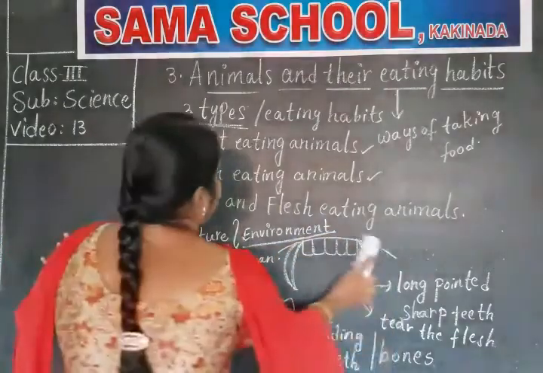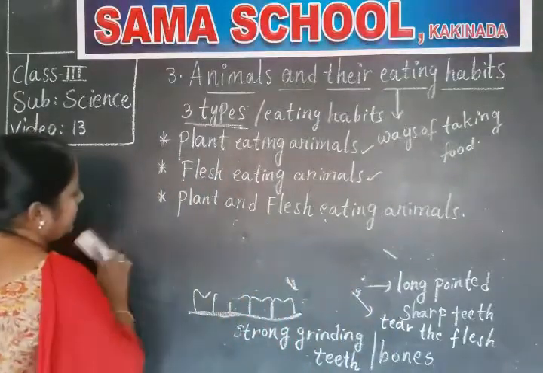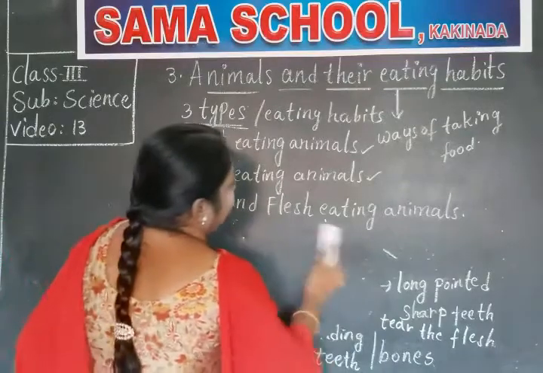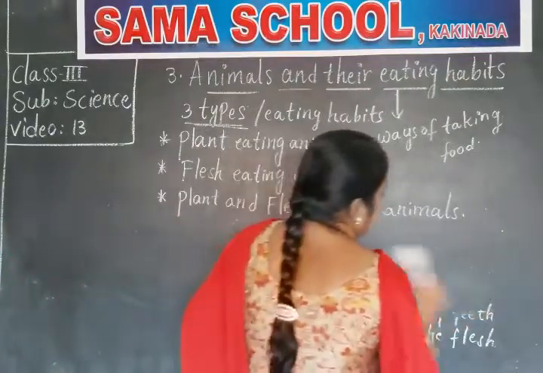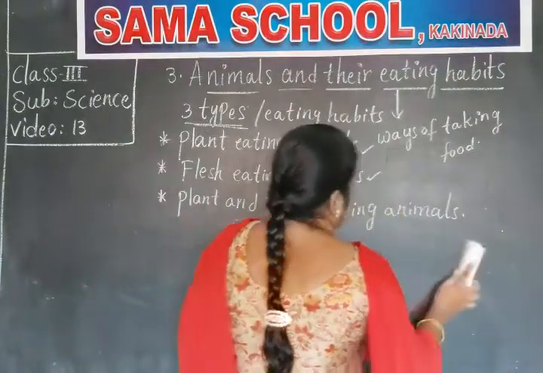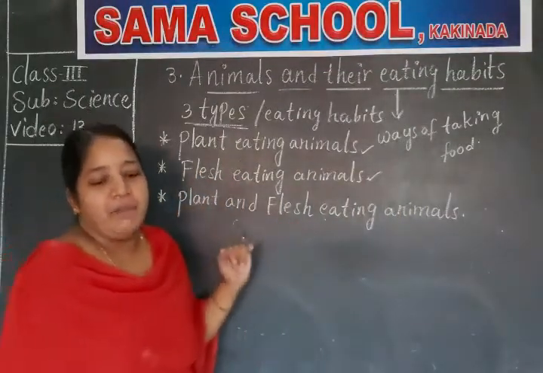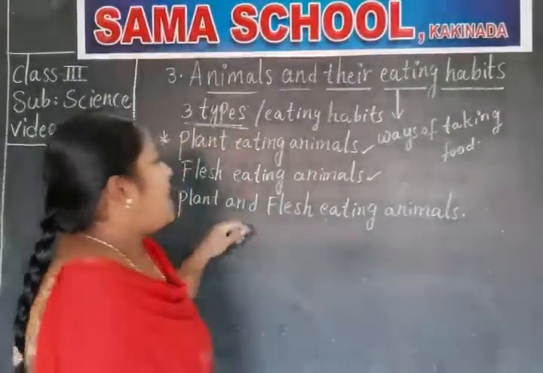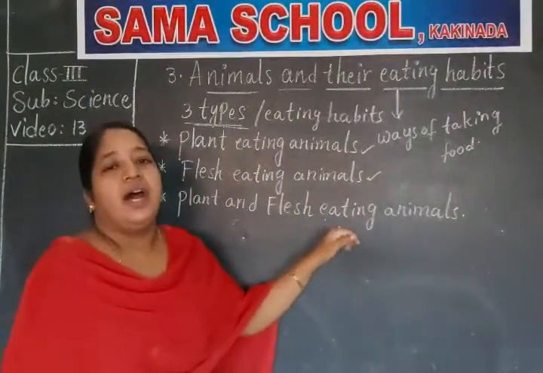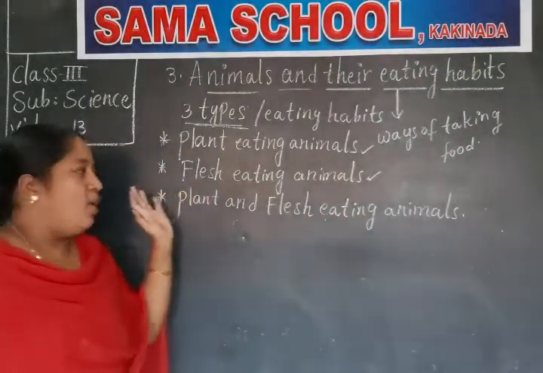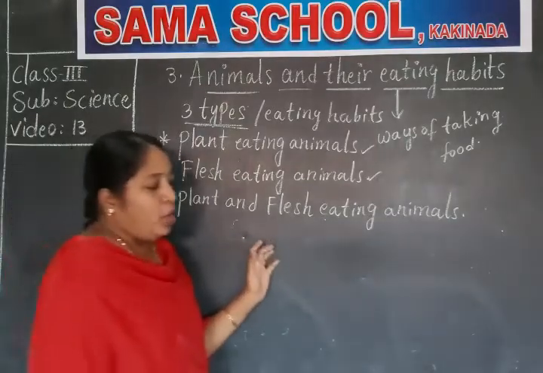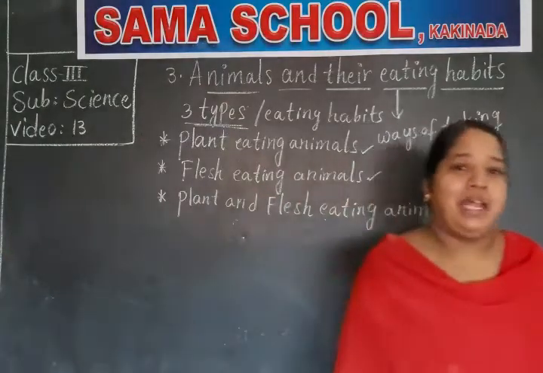Okay, let's move on to the next one, that is plant and flesh-eating animals. The name itself indicates plant and flesh. That means these animals eat both plants as well as flesh of other animals. What is the best example you know? Yes, man.